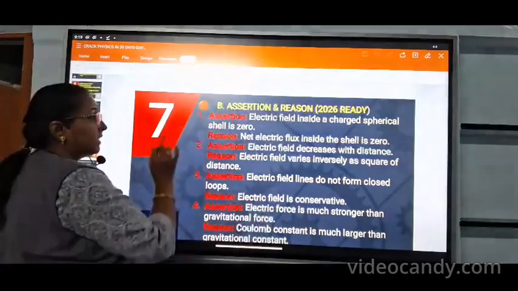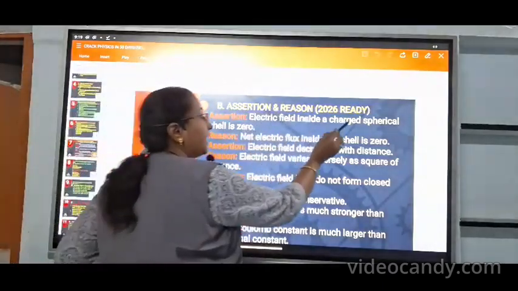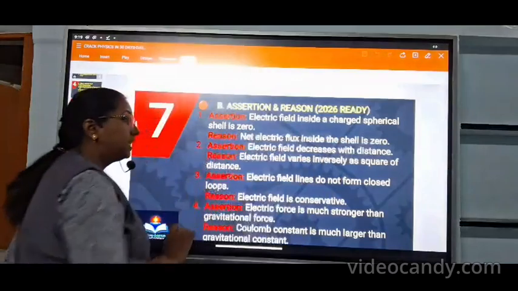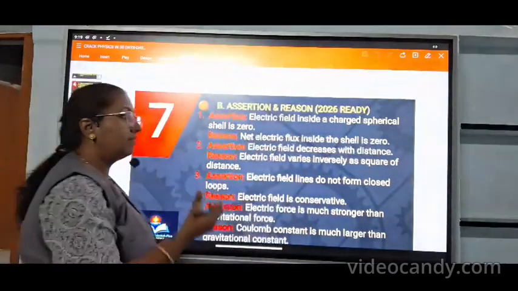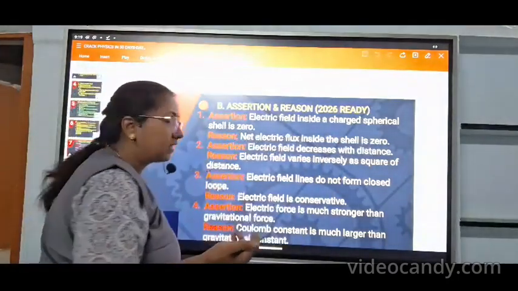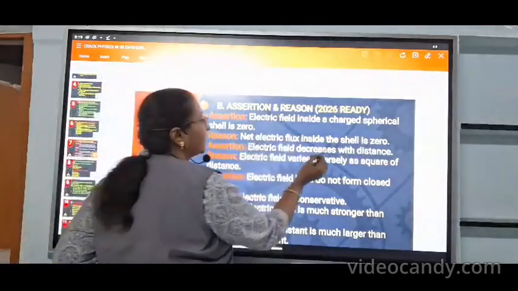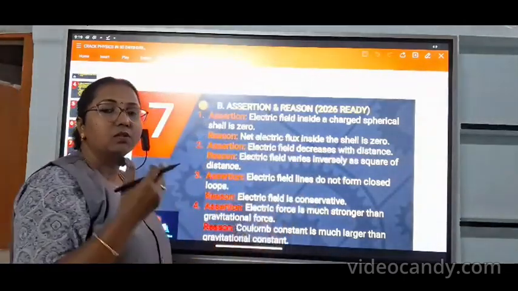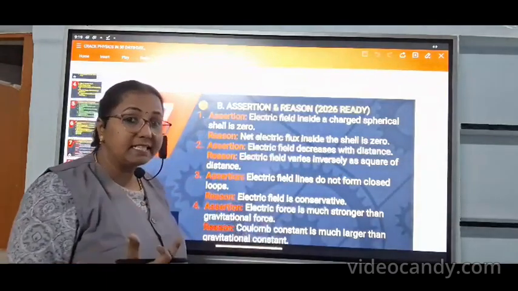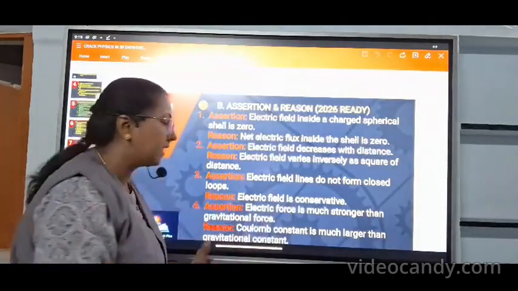Assertion: the electric field inside the charged spherical shell is 0. Yes, electric field inside the charged spherical shell is 0, it's correct. Reason: the net electric flux inside the shell is 0. So both assertion as well as the reason are correct. So you know what the answer is.